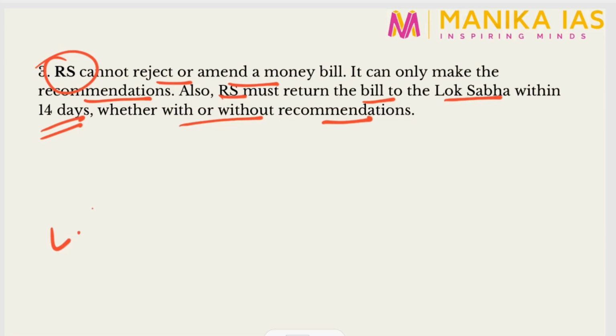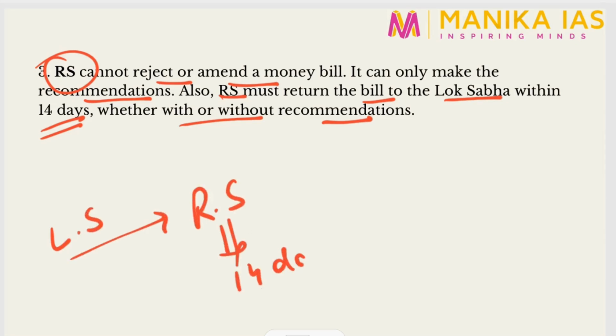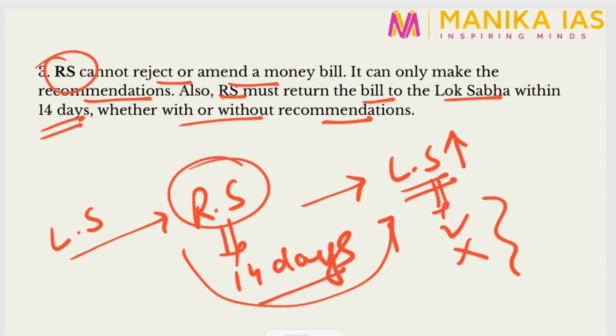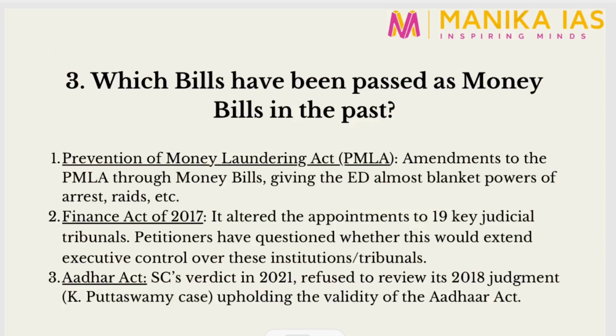So let's say a bill has been passed in Lok Sabha and given to Rajya Sabha. The Rajya Sabha has only 14 days to take a call on it. If they do not take any call on it, it is passed by Lok Sabha as it is. Even if some recommendations are given, the Lok Sabha has the right to accept or reject them, and there is no remedy for Rajya Sabha in this regard. So that's why it has been contested that if a government has a majority in Lok Sabha, it has overriding powers and it can pass any bill, giving it the shape of a money bill. So that is the major contention.